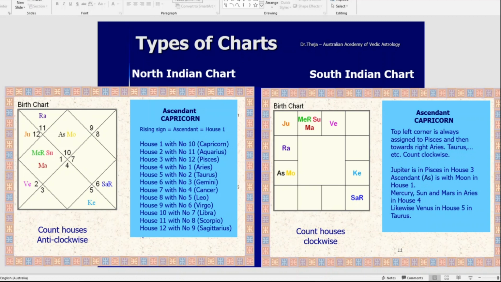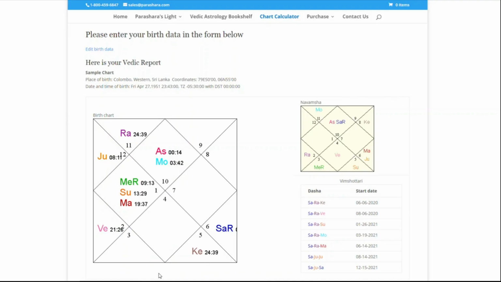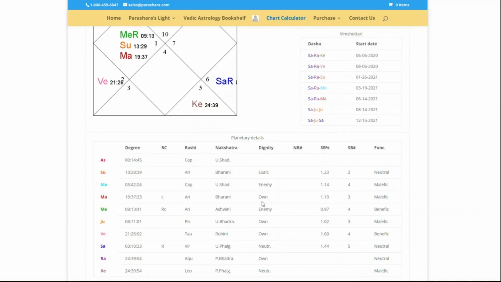Let's stop there and go back to the other chart. Again, this is the chart that you got. So this is pretty good. Let's scroll the sheet.